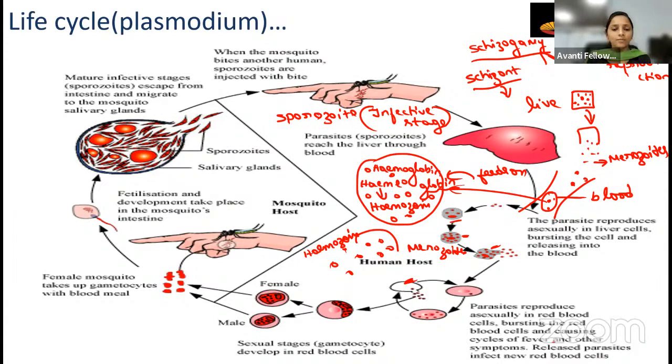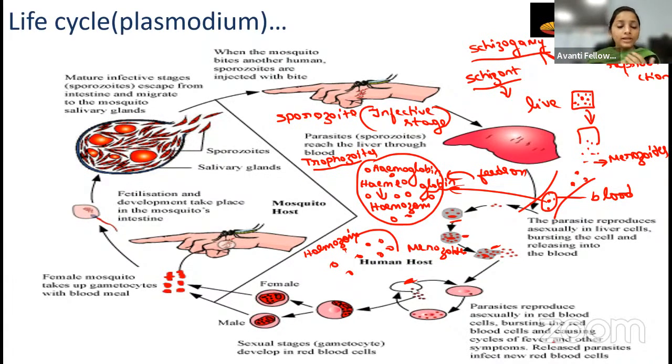Student, here you have to remember, the merozoite which is feeding on the hemoglobin, that stage we will call the trophozoite. Okay, very important. Trophozoite. The feeding stage of the merozoite is called a trophozoite, where it feeds on the hemoglobin. Okay, fine. So then what will happen? The merozoites are in the blood now, right?